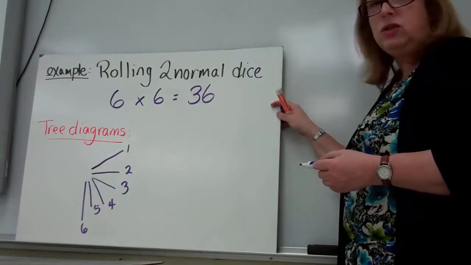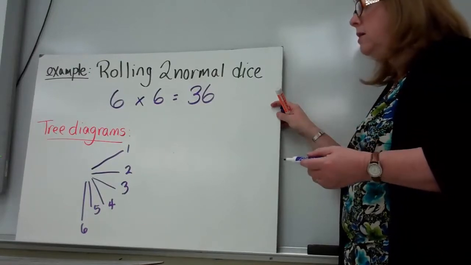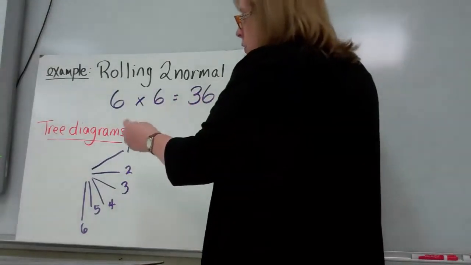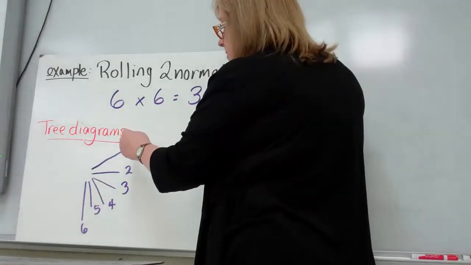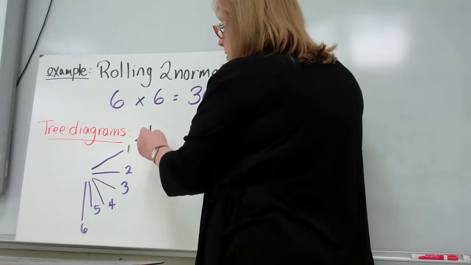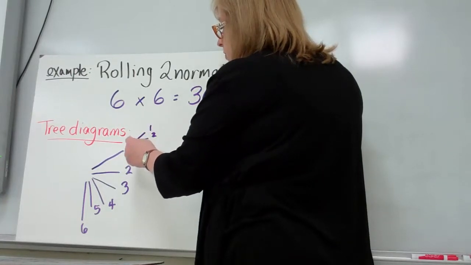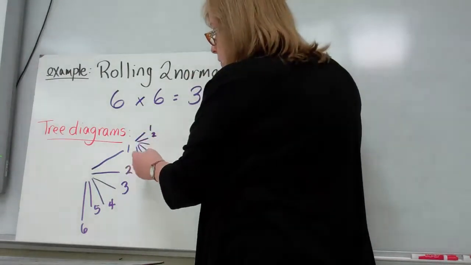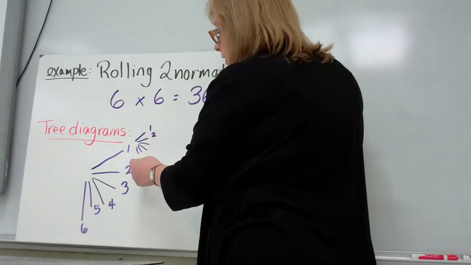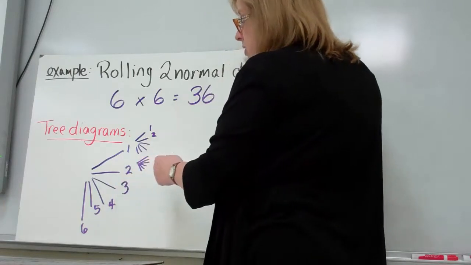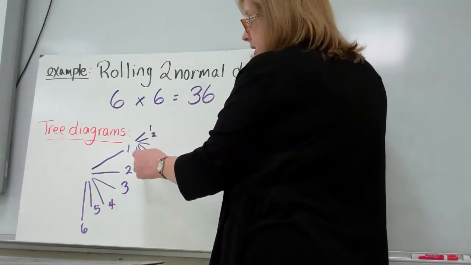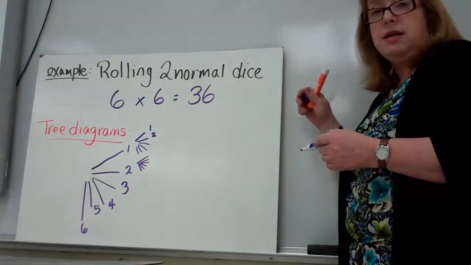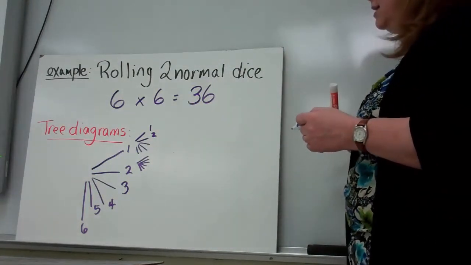It's not very easy to draw these when you have a lot of outcomes, but I think you'll see the point. Once I've rolled the first die, then the second die comes out, and it could be a 1, 2, 3, 4, 5, or 6. But if the first one was a 2, the second one could be a 1, a 2, a 3, a 4, a 5, and a 6. And if I continue that down, there's 6 here, 6 here, 6, 6, 6, 6. You can see where we get the 36 possibilities for the dice.